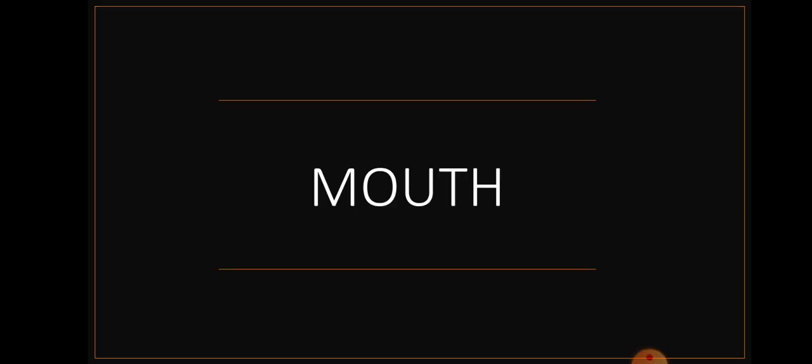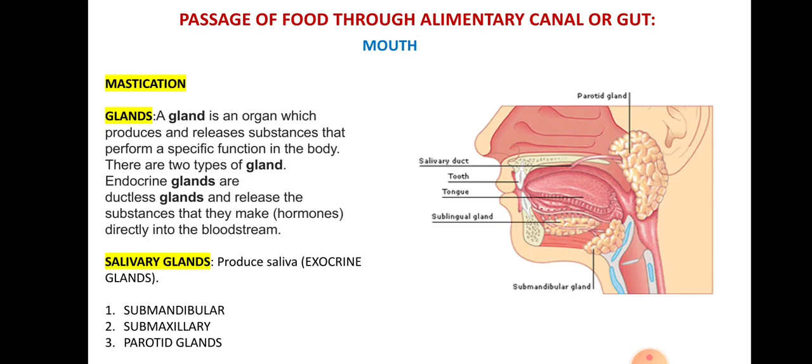Food is cut and crushed by our teeth in the mouth and mixed with saliva to make it wet and slippery. The saliva is secreted by three pairs of glands, salivary glands. So food is nicely crushed and mixed up with saliva. That process is known as mastication. A gland is an organ which produces and releases substances that perform specific functions in the body, children. The salivary gland produces saliva. It is an exocrine gland. Three types of salivary glands are there: submandibular, submaxillary and parotid glands.